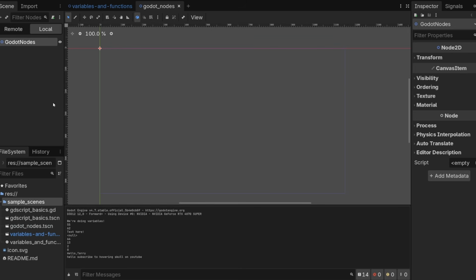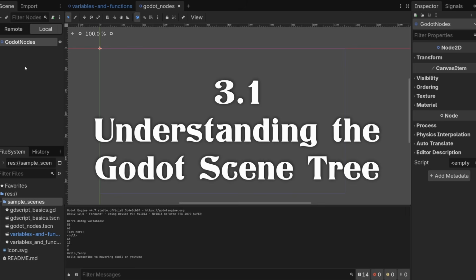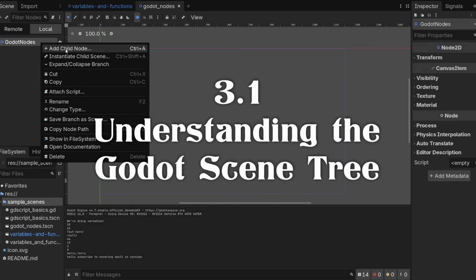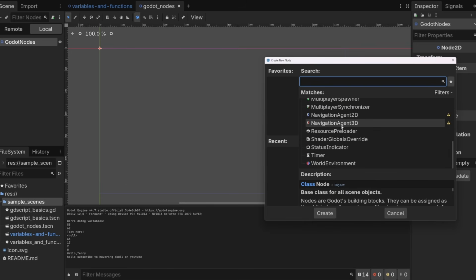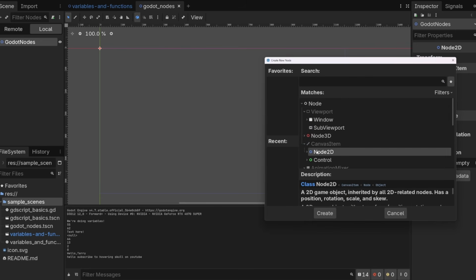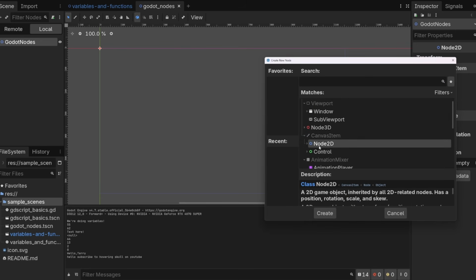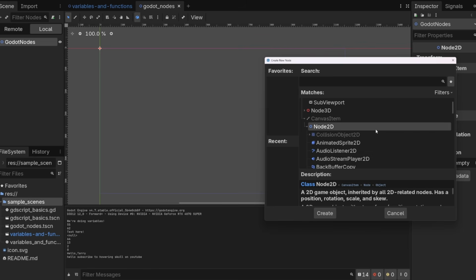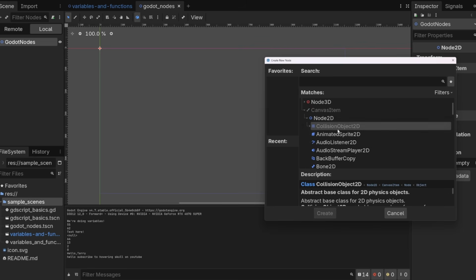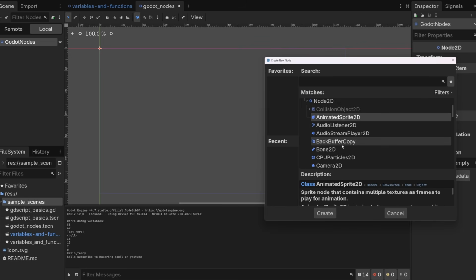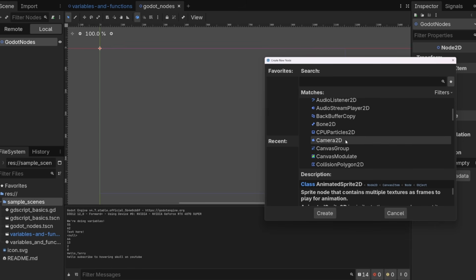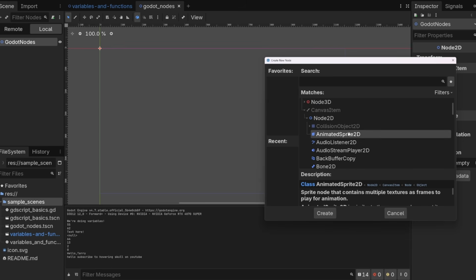Even if we're doing all of our work in code, the only way to get Godot to render sprites or play sounds or run timers or run the ready and process effects is to add things to our scene tree. So we can go up here and we can right click, and if you click on add child node, you get a big list of every node that's in Godot. So we can go in here and there's a search up here, but let's just find a sprite node. You can see if you open up Node2D, you see all of these different types of nodes that are descended from Node2D. And let's see, they have animated Sprite 2D.